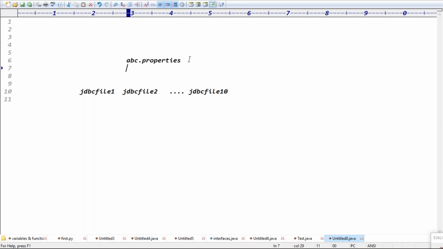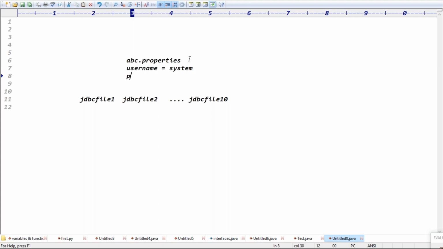If the property file contains the data in the form of key value pairs, assume username equal to system, and password equal to the password, like Ratan.